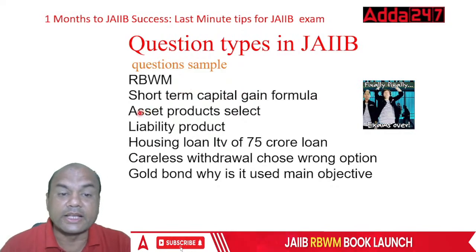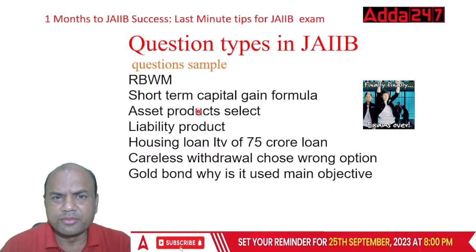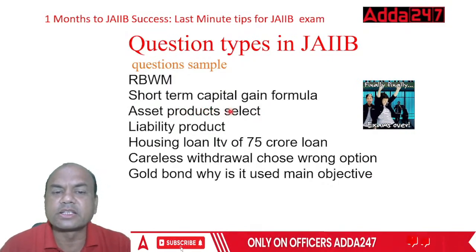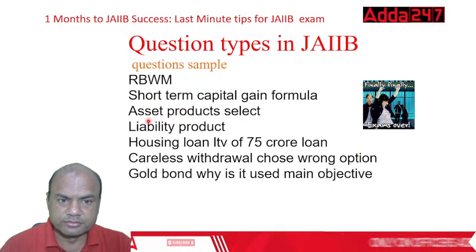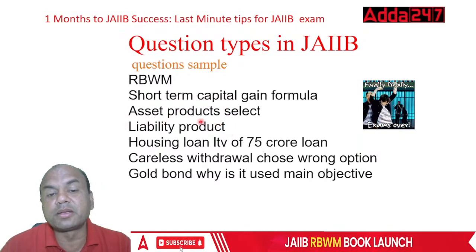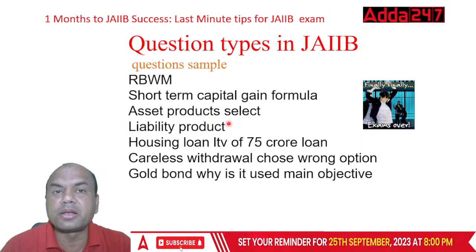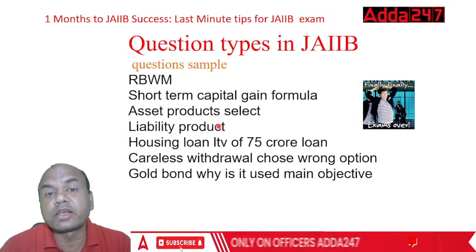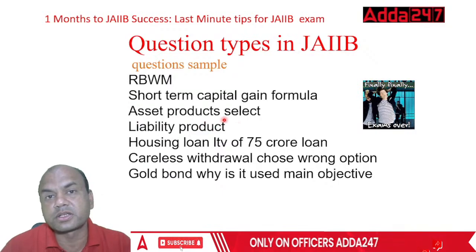Okay. Then asset products. You had to select the asset product. This was the easier one. Means 4 products were given. Select the asset products. So asset means loans. Then liability products. The details were asked about the liability products. Means they generally ask you regarding the liability products, right? Like where is the competition going? What are the add-ons given on these liability products?